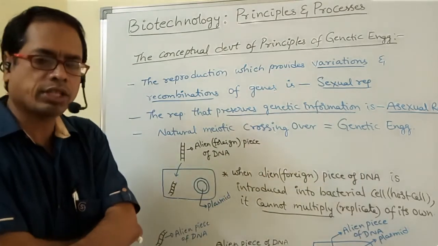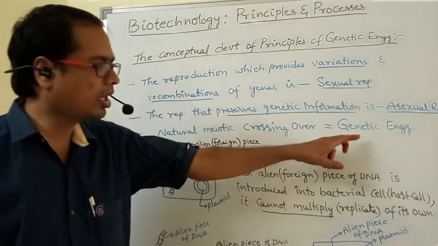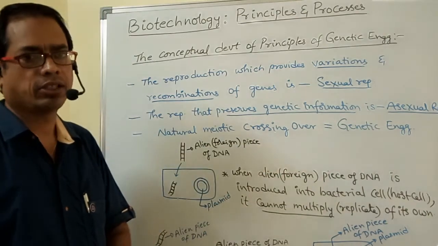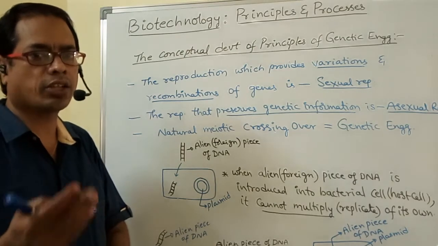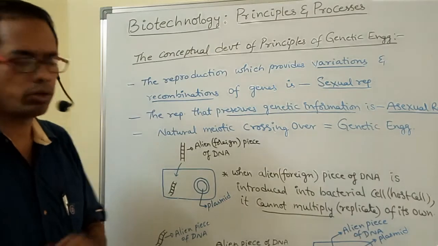Right. Natural meiotic crossing over is equivalent to genetic engineering. In nature, crossing over occurs. By man, it is called genetic engineering. So both are equivalent. That is, we are altering the genes. Right. Two concepts we have to know.